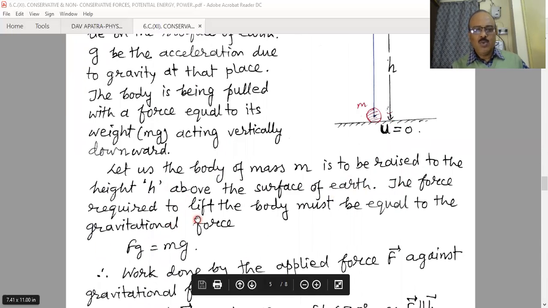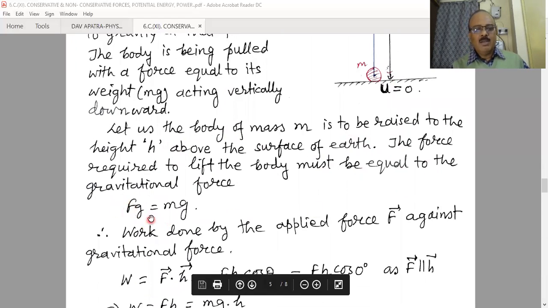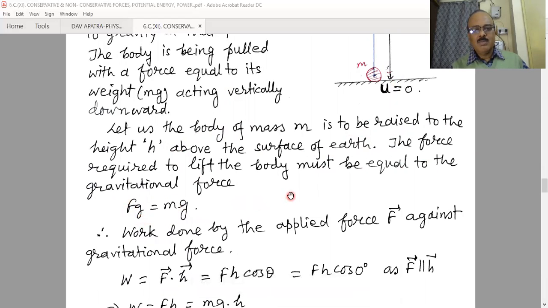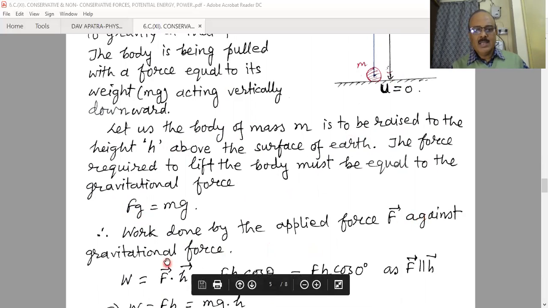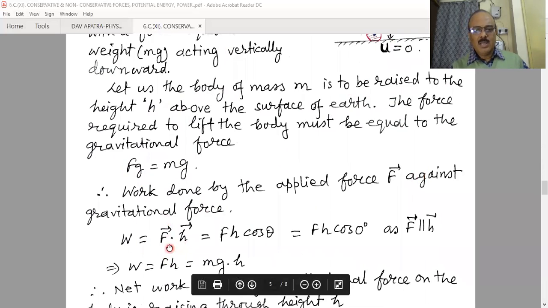The force required to lift the body must be equal to the gravitational force. Therefore, applied force equals gravitational force, which is mg. The work done by the applied force against the gravitational force is F dot h, where h is the displacement along the direction of the applied force.